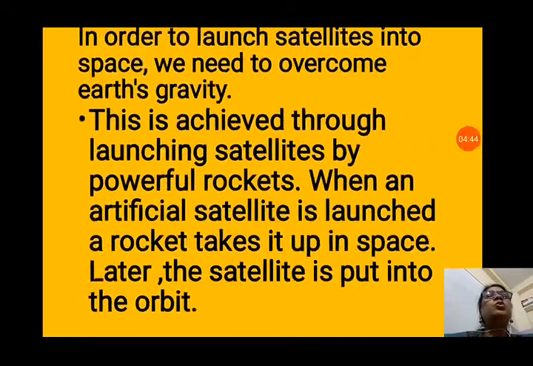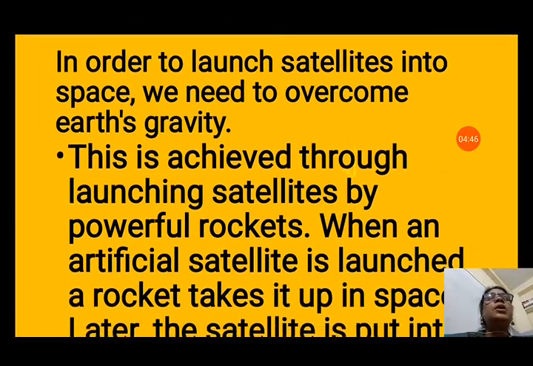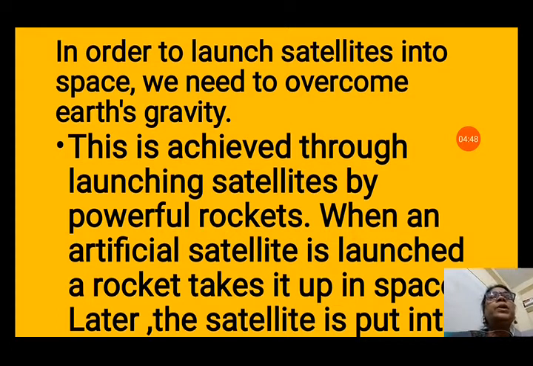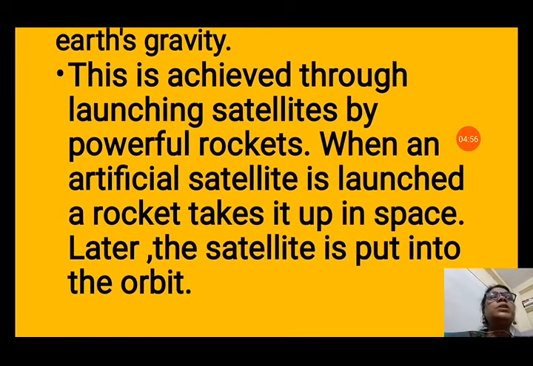Here also, in order to launch artificial satellites into space, we need to overcome Earth's gravity. Without overcoming the Earth's gravity, we cannot go outside the Earth. This is achieved by launching satellites with powerful rockets. Powerful rockets break the Earth's gravitational pull and the satellite goes outside it into space.